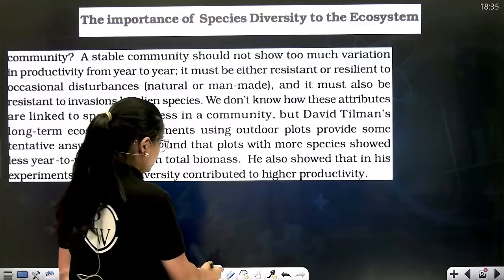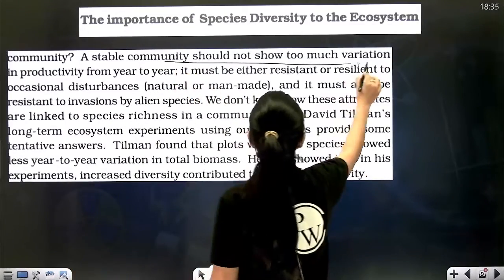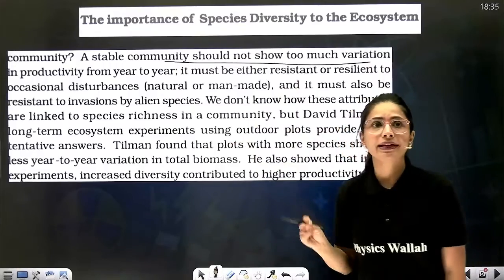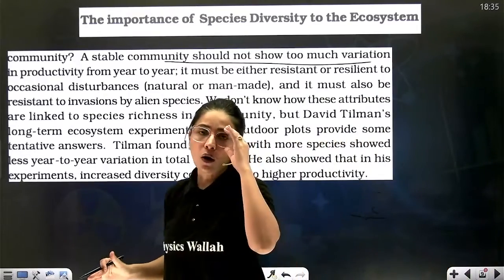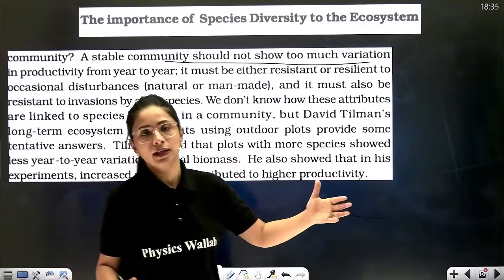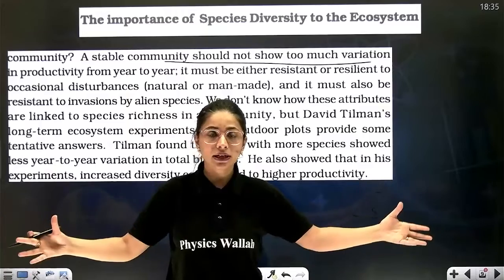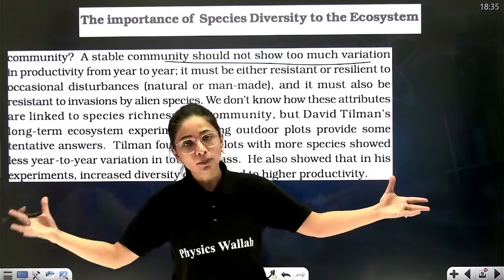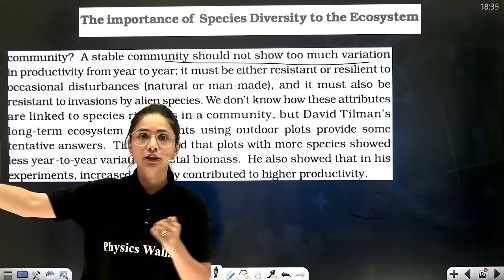So let's read about a stable community. What is a stable community? A stable community simply means a community which should not show too much variation in the productivity from year to year, and it all depends upon biodiversity. A stable community is one which has more diversity of species, more biomass production, and this should remain the same from one year to another.